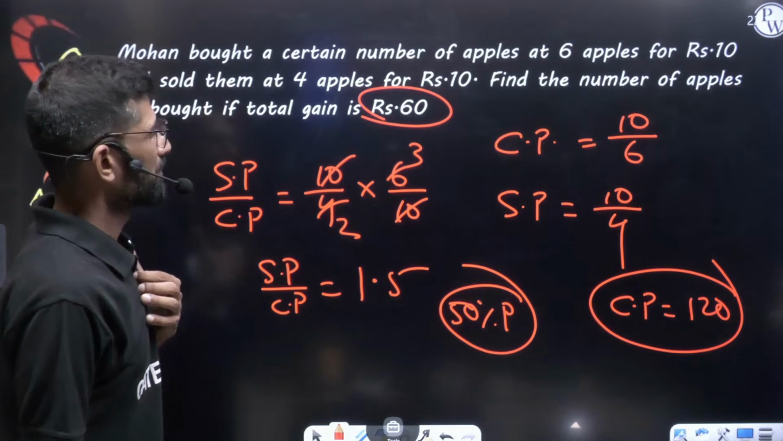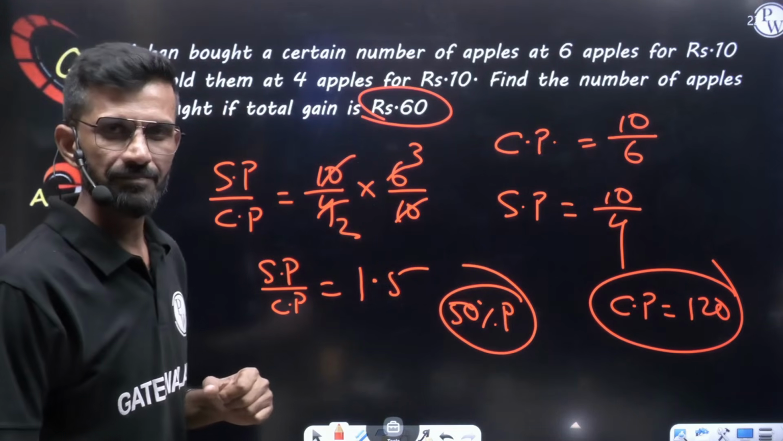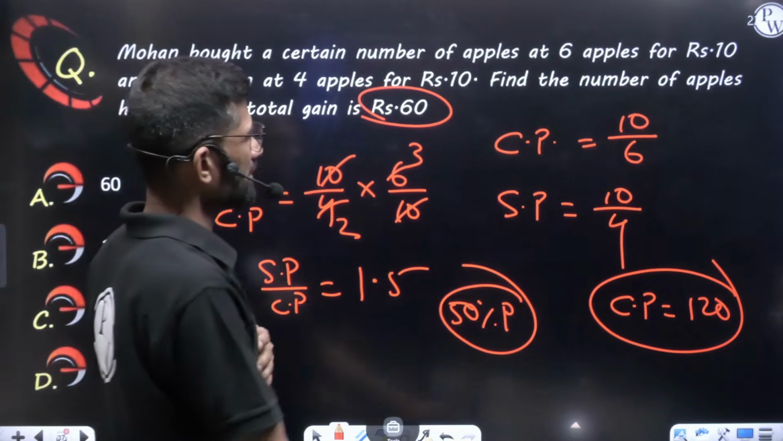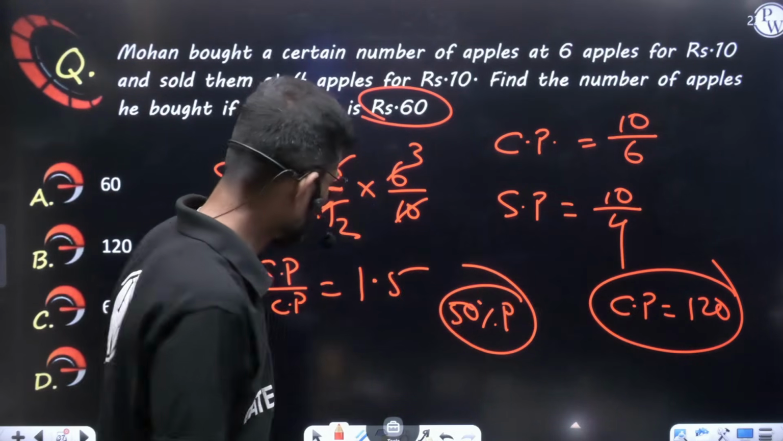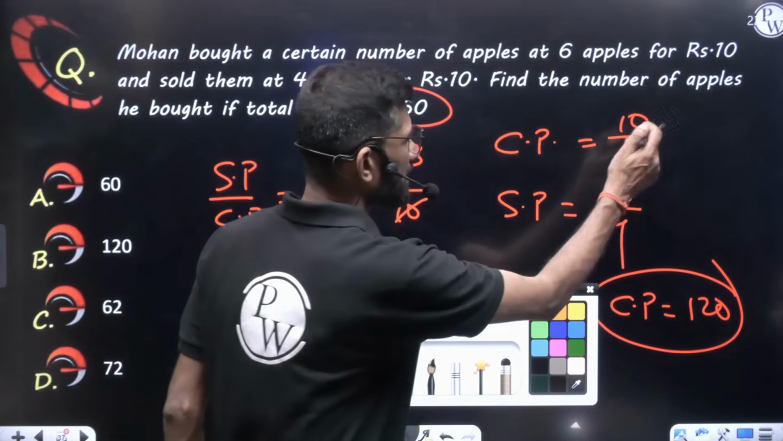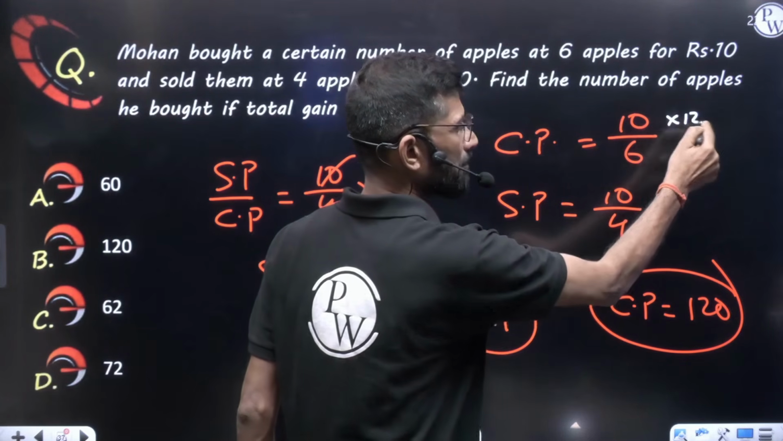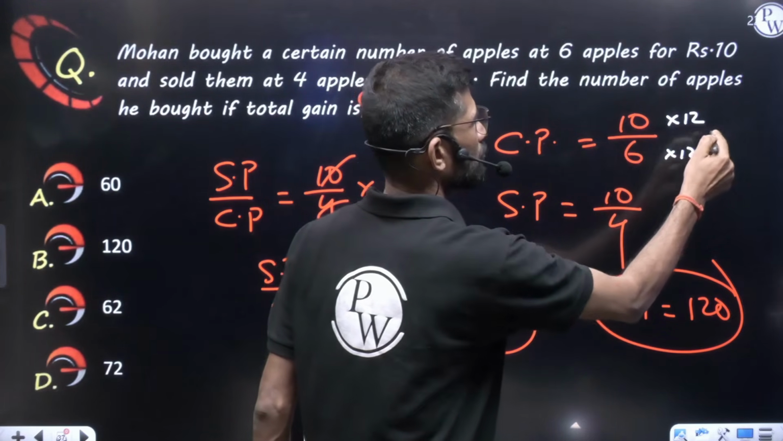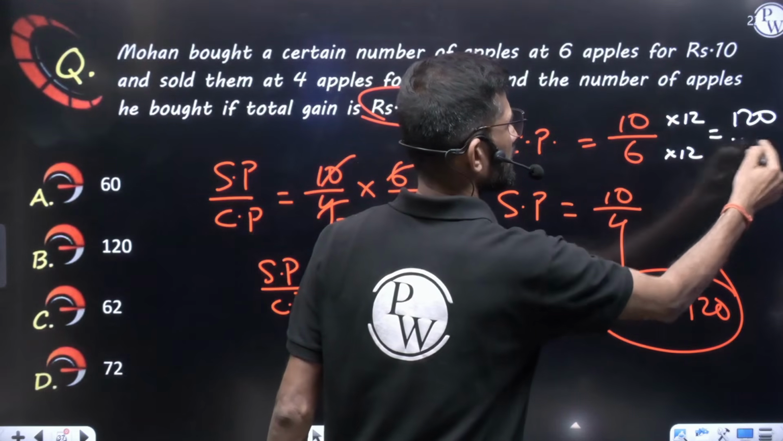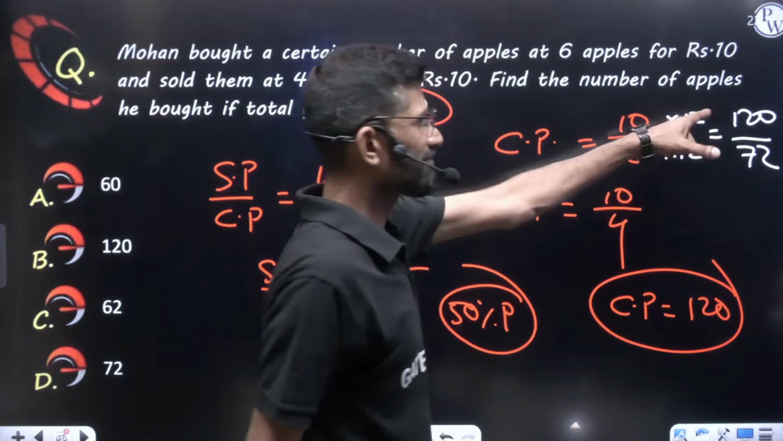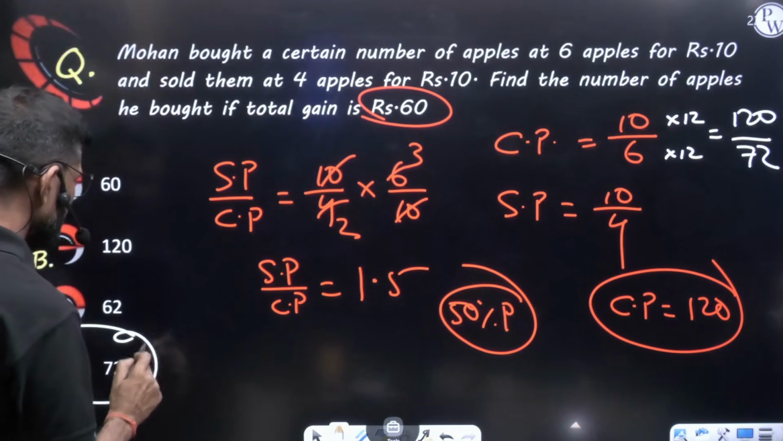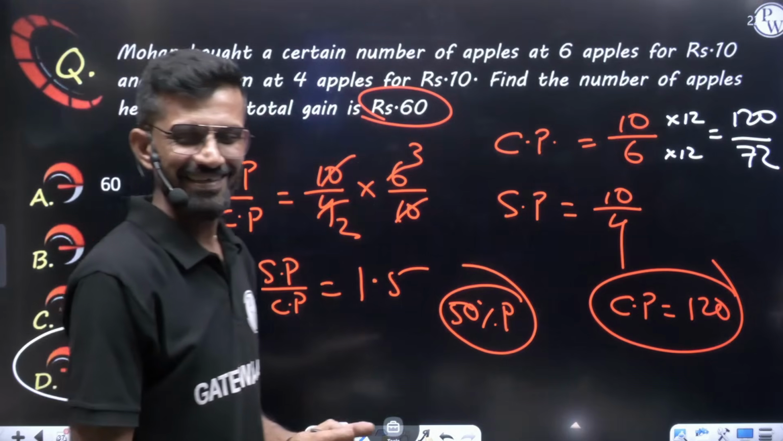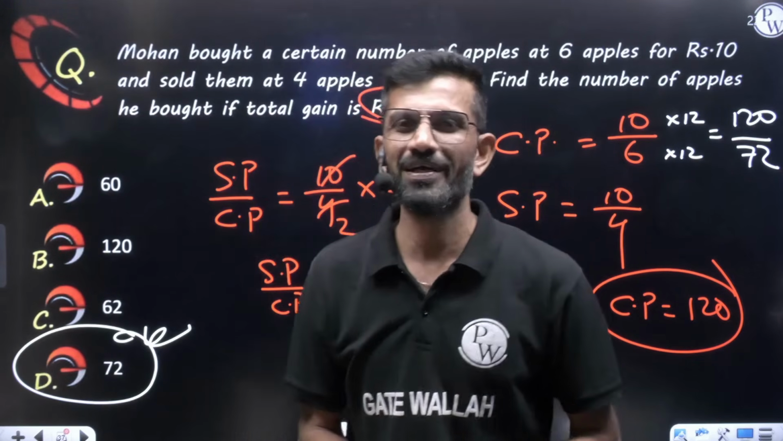But what is the question? Find the number of apples he bought. What is the rate he is purchasing at? In 10 rupees, 6 apples. Total money he is spending is 120. In 10, how much can I multiply to make it 120? 12. I am multiplying by 12, so the apples also 6 times 12. So in 120 rupees, 72 apples. He has invested 120 rupees, so 72 apples is the answer. As simple as that. But even understanding is important.